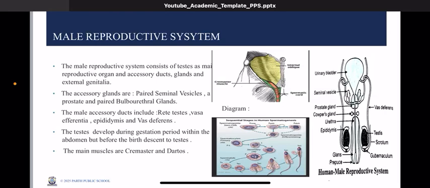The accessory glands are the seminal vesicles, which are paired, the prostate gland, which seems to be multi-lobed but technically is only one unified gland, and the pair of Cowper's or bulbourethral glands. The male accessory ducts also include the rete testis, vasa efferentia, epididymis, and vas deferens.